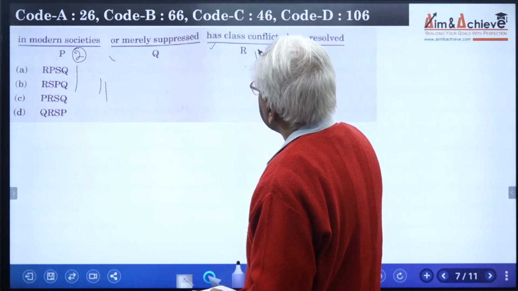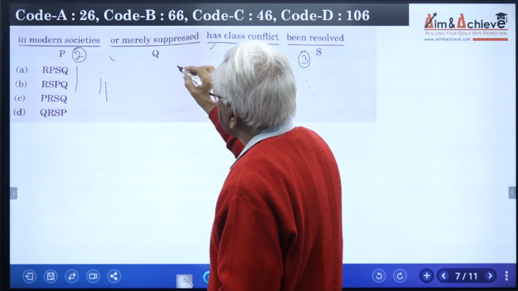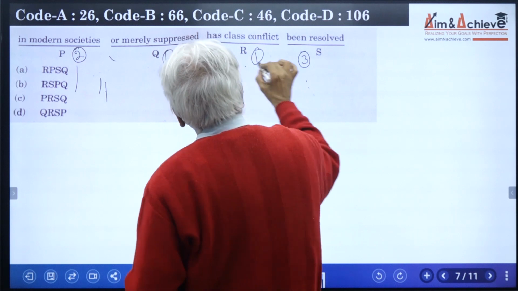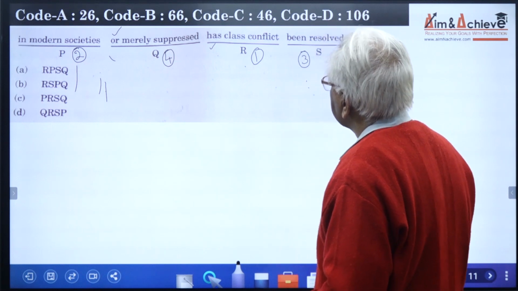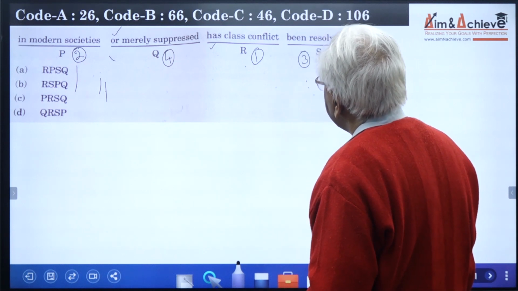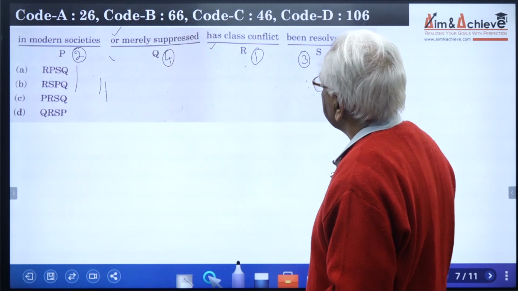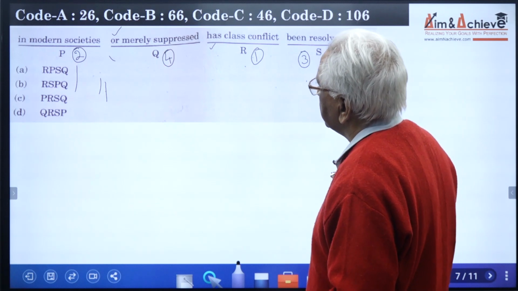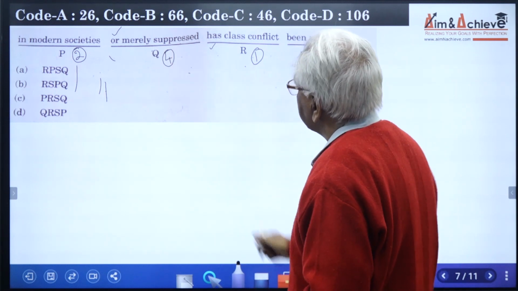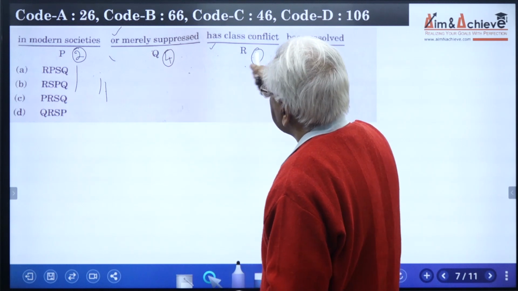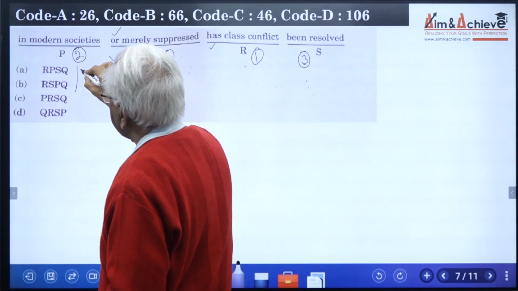So that means 1, 2 and 3: has been resolved or has been merely suppressed. These are the two parts. By using or, we are combining the two parts. So the two sentences are, has class conflict in modern societies been resolved, and the second part is, has class conflict in modern societies been merely suppressed. So it is now clear that this sequence of 1, 2, 3 and 4 is right. This meets the requirement of option A.